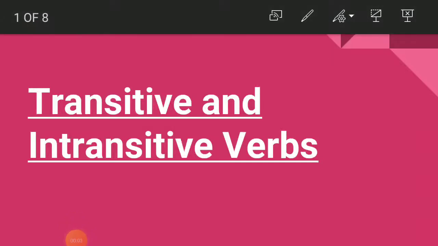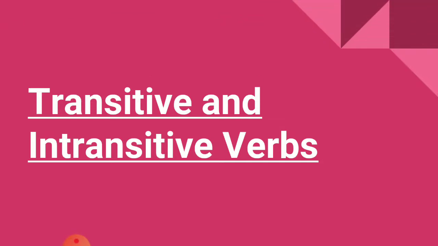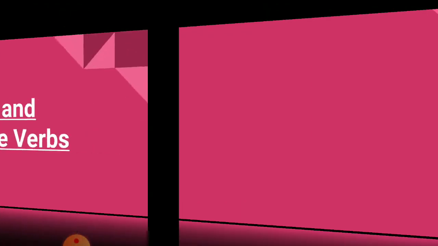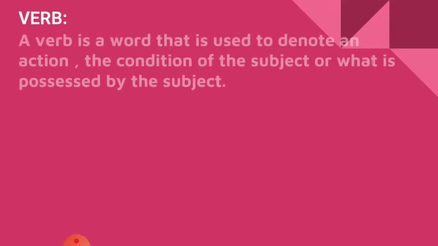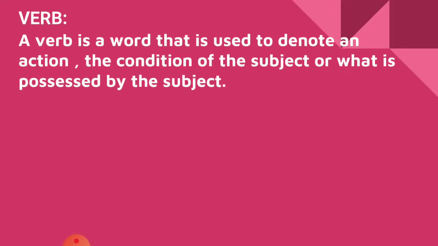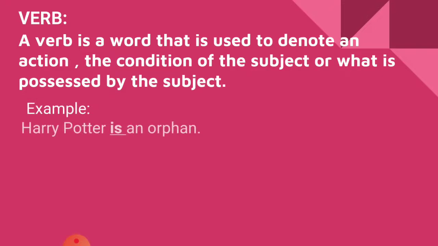Dear students, today we are going to discuss transitive and intransitive verbs. Before we start with transitive and intransitive verbs, I'll give you a quick recap of what is a verb. A verb is a word that is used to denote an action, the condition of the subject, or what is possessed by the subject. Let's read these examples.